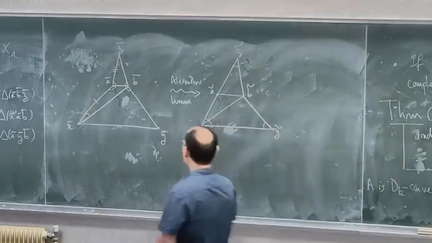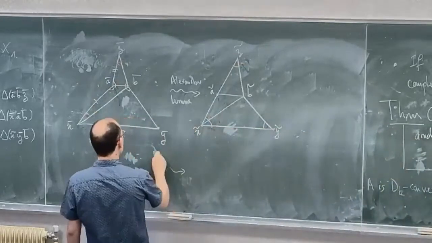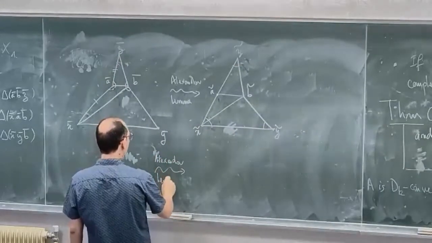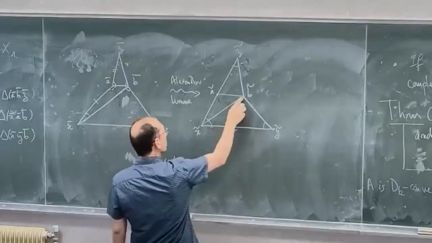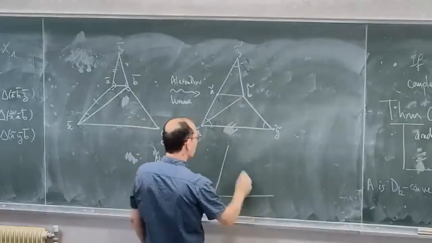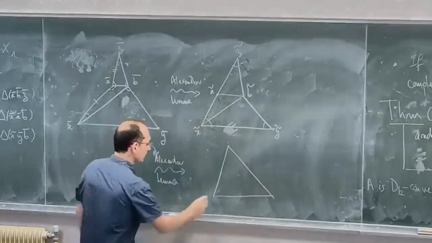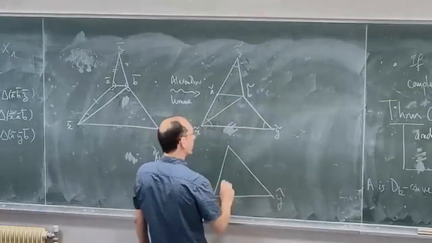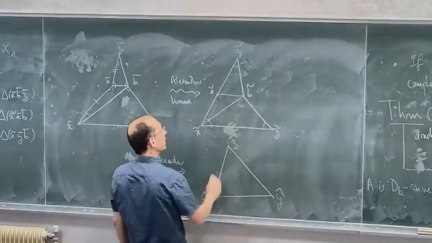And then I use another time Alexandrov's lemma to flatten the angle here at B tilde. Right? And then I get, say, X hat, Y hat, and Z hat.